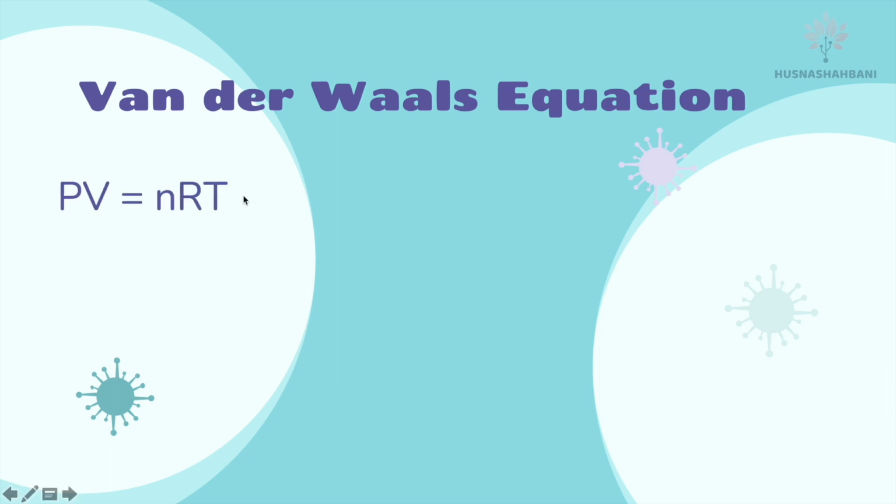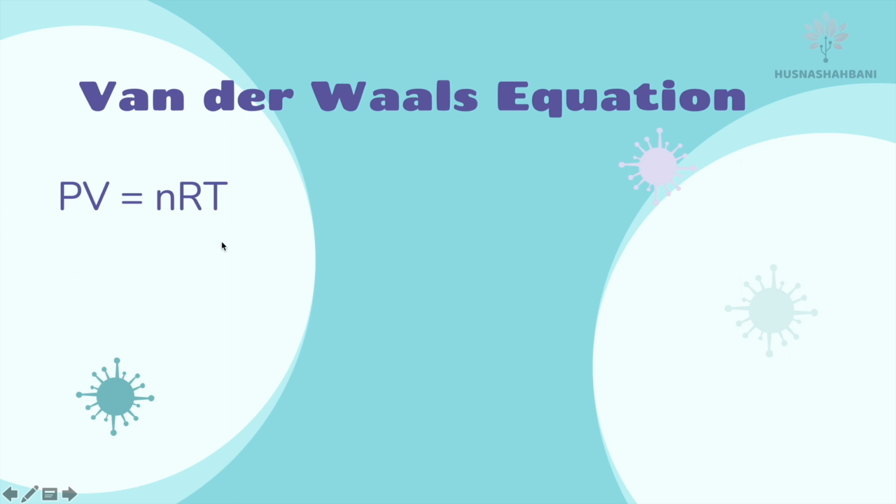This is the equation for ideal gas, PV equals nRT, where the intermolecular forces and the volume are not considered. But when it is real gas, the properties are different. We have to take into account the intermolecular forces and the volume, so you cannot use this equation anymore for real gas. This is the ideal gas equation.